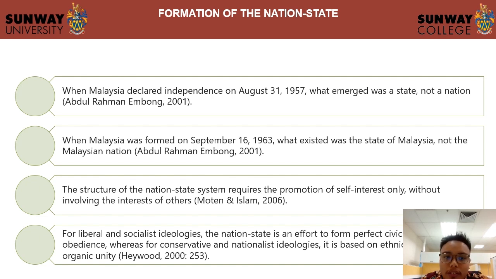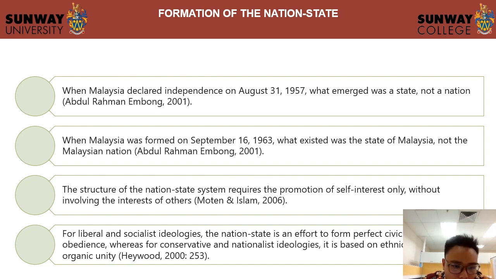When Malaysia was formed on September 16, 1963, what existed was the state of Malaysia. This is very different from the independence. In 1963 we already formed the state of Malaysia, not the Malaysian nation. So there are different dates between Independence Day and also the State Day.